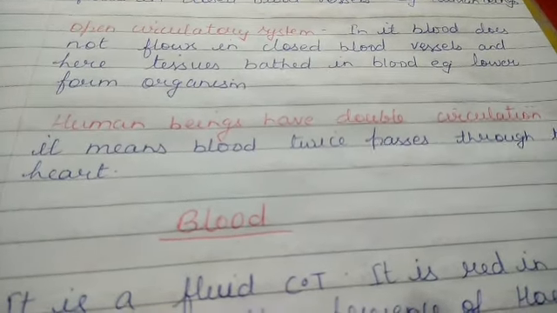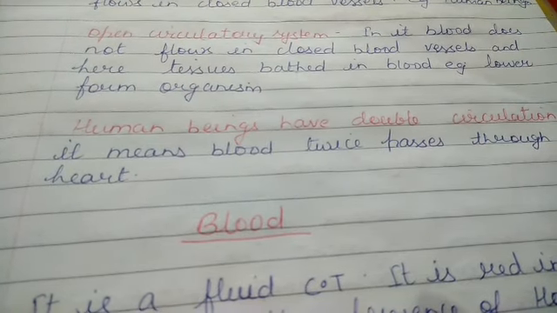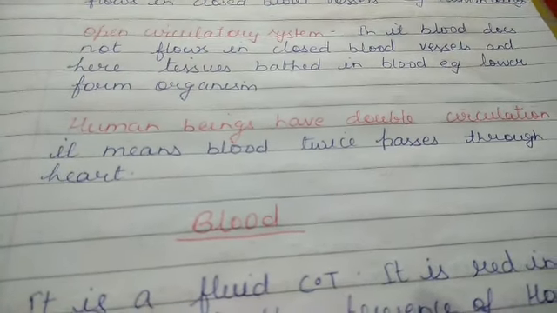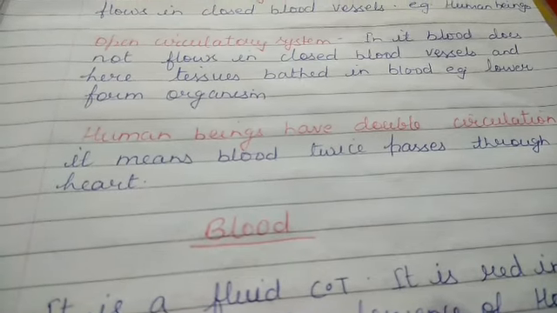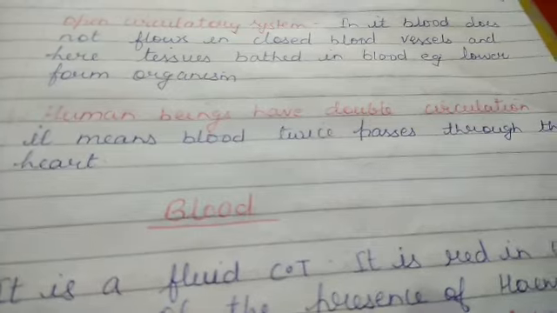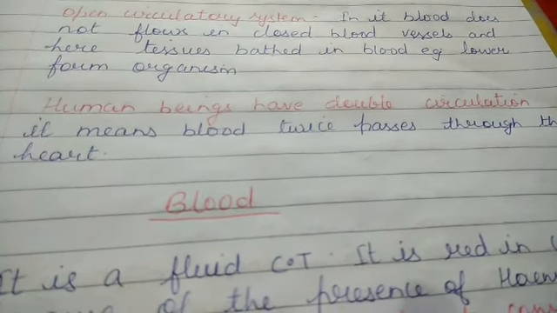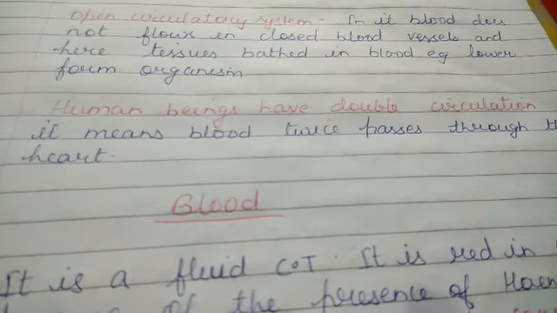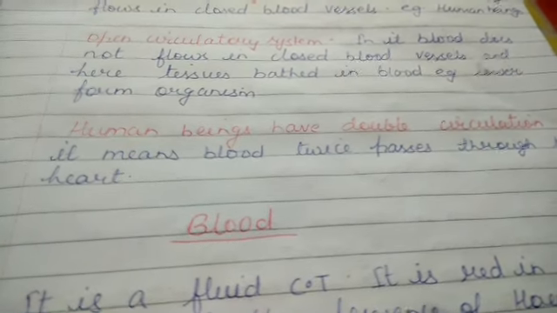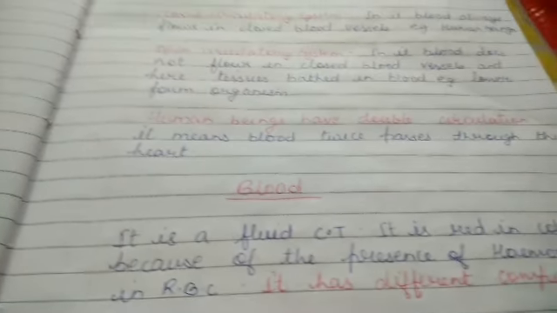Pulmonary means when blood passes through the lungs. Systemic means when it passes through different body parts and later passes through the heart. In simple words, blood passes twice through the heart. That is why it is known as double circulation.